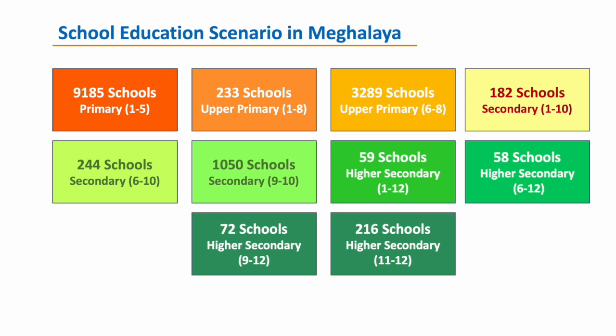But the point to be raised is that only 59 schools offer from class 1 to class 12. So this is something that needs to be looked into, and the other categories as well. If you can see, there are about 10 categories. That's the whole idea of rationalization, to bring it down so that we can reduce dropout. There are various other benefits which we'll see subsequently.